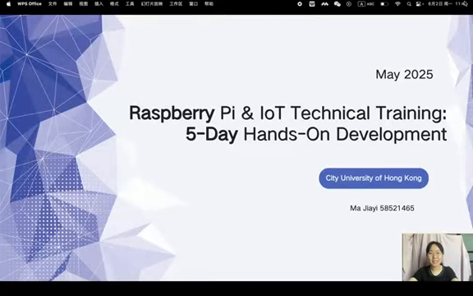Today I would like to share our 5-day technical training on IoT project using the Raspberry Pi. This training was part of the EE 4090 course of the City University of Hong Kong. Its goal was to teach us about Raspberry Pi and various IoT skills.